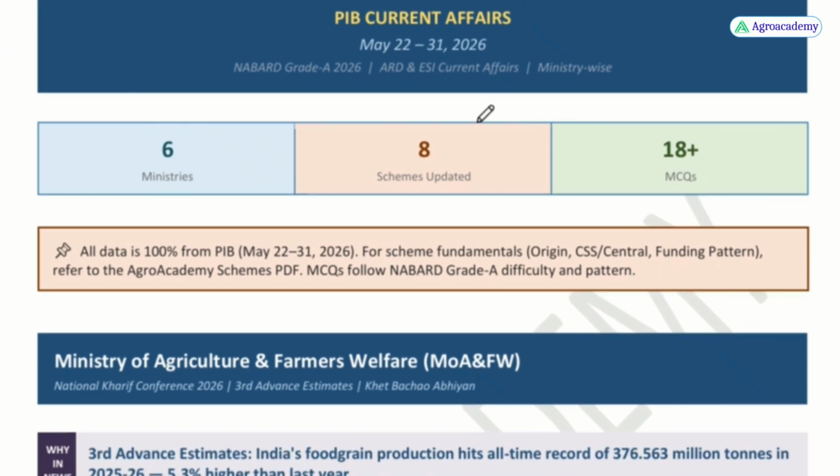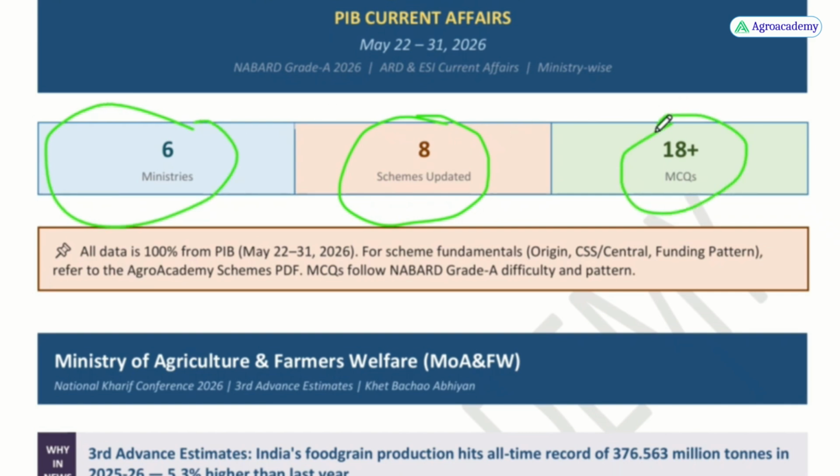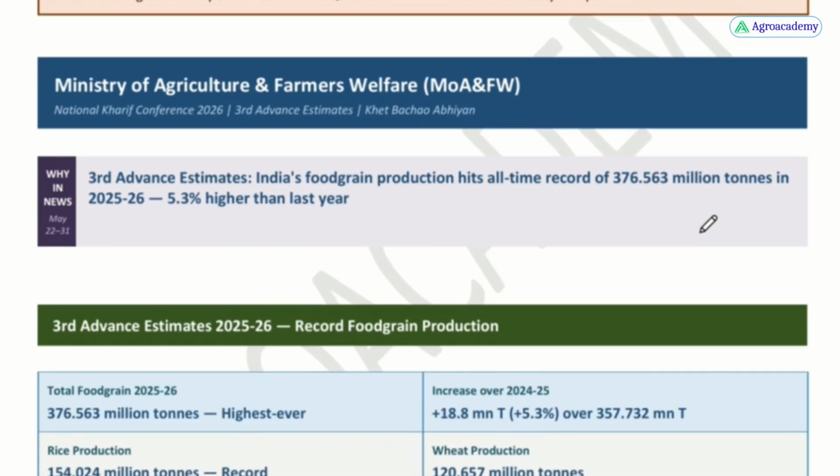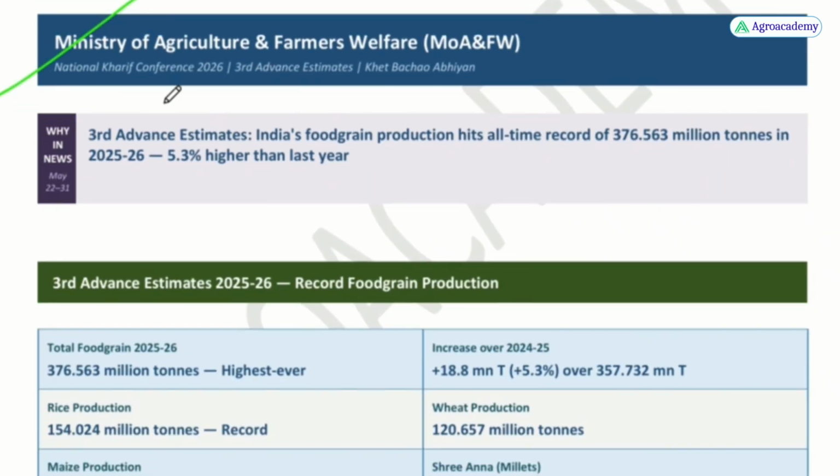So in the fourth week, 8 schemes have been updated and 6 ministries are covered, and we have also added 18 plus MCQs for your practice. After going through the session, you can practice MCQs, that will increase your multiple choice question solving capacities. Okay, the first scheme is obviously Ministry of Agriculture and Farmers Welfare. So the third advanced estimates has been declared.